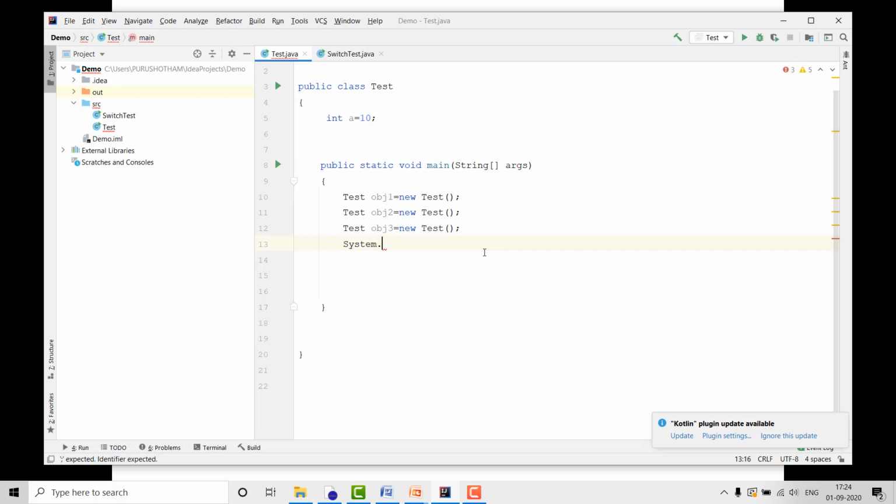System.out.println of obj1.a. In the same way I want to print the remaining objects' data, obj2 and obj3.